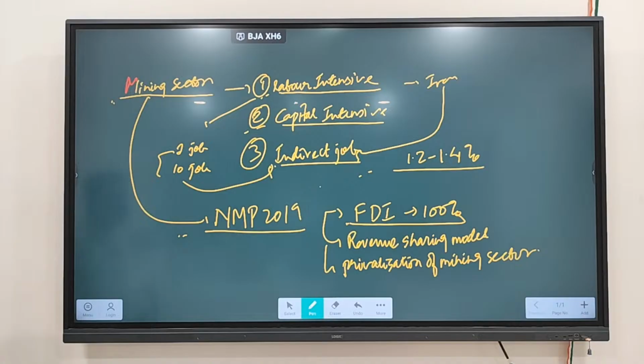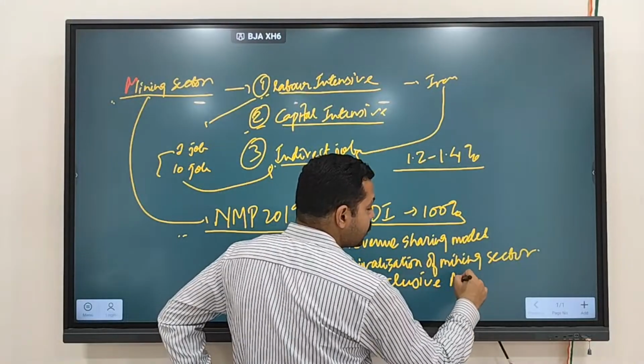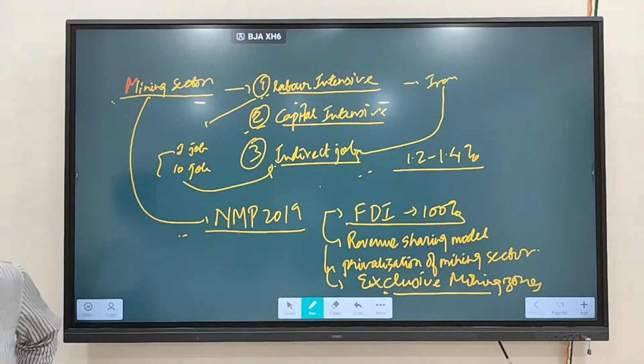Clear? Another thing, it is creating exclusive mining zones. This is also being created under NMP. Exclusive mining zones are being created so that there is no problem of environmental clearances and other clearances. In this zone, clearances will be easily provided and mining lease grants will be given easily, so that you can go for mining in this particular zone. Clear?